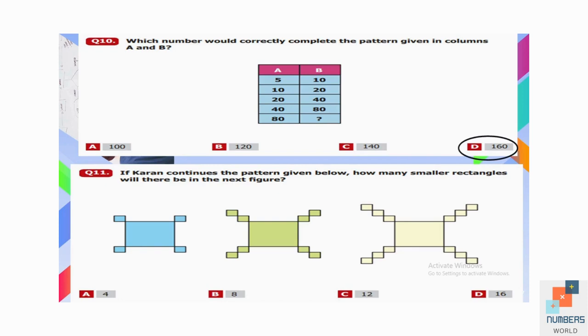Question number 11. If the pattern continues as given below, how many smaller rectangles will there be in the next figure? So here again we have to focus on the pattern. We will just look at the smaller rectangles. So there are 4 smaller rectangles and 1 bigger. So 4 here. In the next figure there are 8. In the next one there are 12 small rectangles. So we will follow the pattern 4, 8, 12. So it's a table of 4. The next number will be 16. So again D is our option.